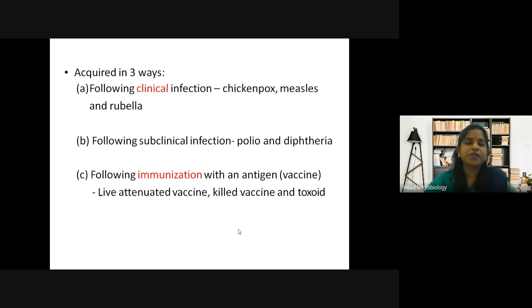It is acquired in three ways. First, following clinical infection, such as chickenpox, measles, or any infection; when your body has faced an infection, it surfaces. Second, following subclinical infection, like polio and diphtheria. Third, following immunization with an antigen. Immunization is nothing but vaccination. So we have to discuss active immunization and passive immunization, but before that, let us understand what is active immunity and passive immunity.